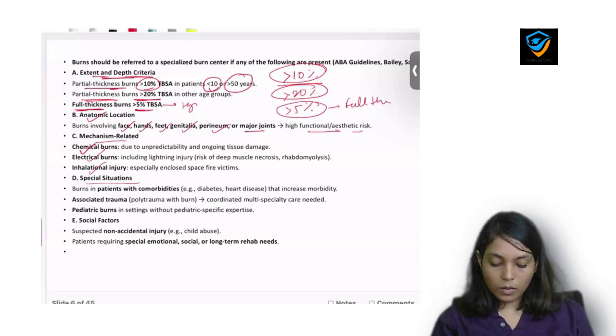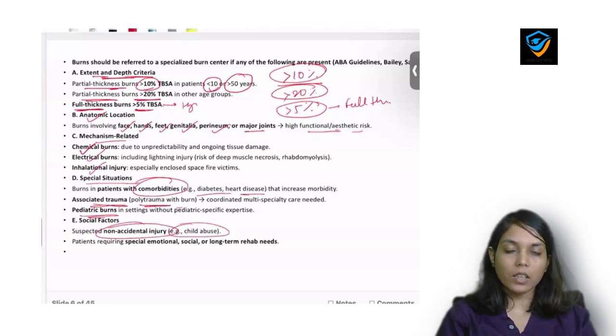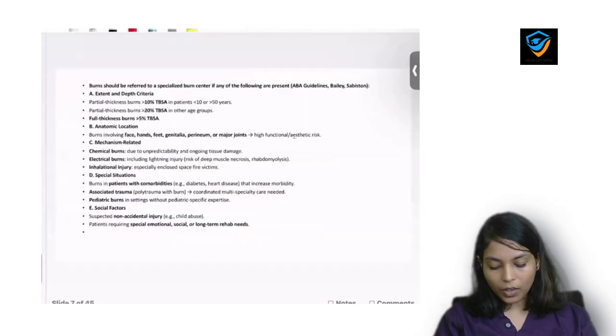When the patient has comorbidities like diabetes, heart disease, or associated trauma like polytrauma with the burn, or a pediatric burn, then we'll refer him to the higher center. And the social factors include non-accidental injury, for example child abuse. If you suspect that this is not an accidental injury, then also we'll refer him to the higher center.